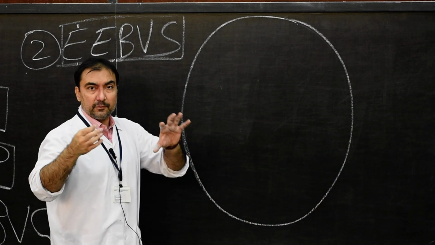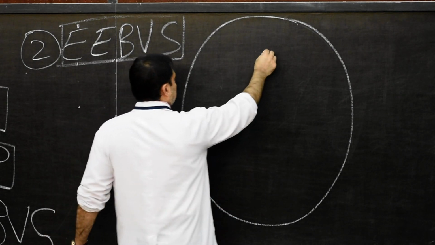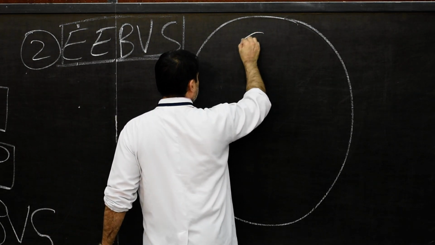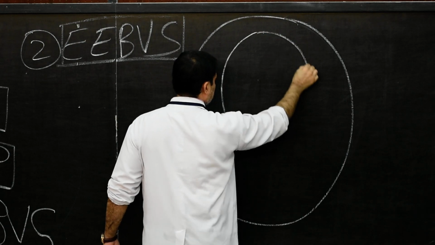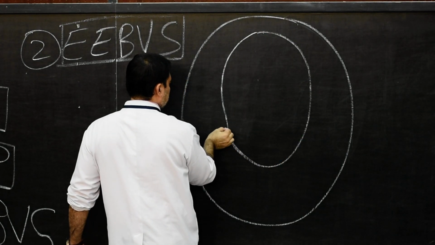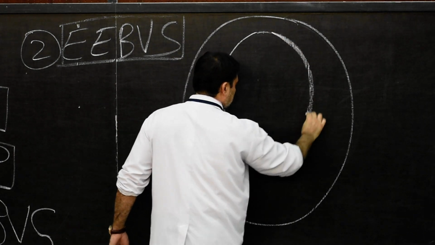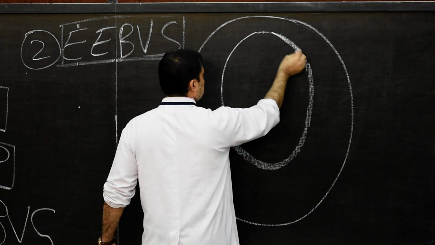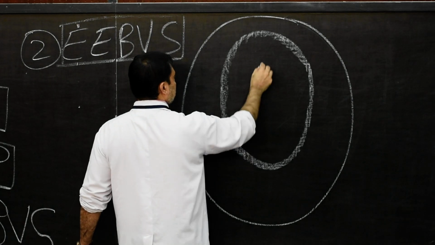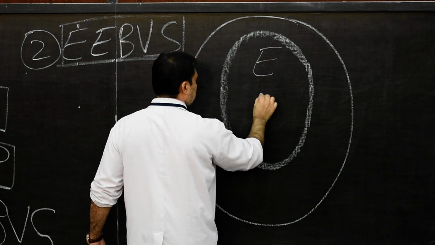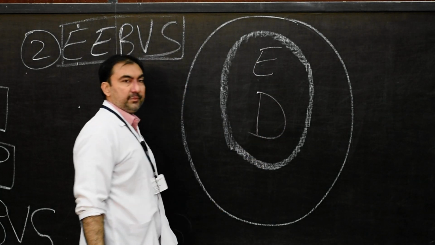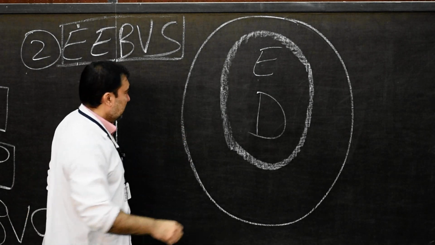We are looking at the embryo from dorsal view. Here we are going to show the dorsal part of the embryo. So this portion which I am drawing is our embryonic disc, embryonic plate from dorsal view.